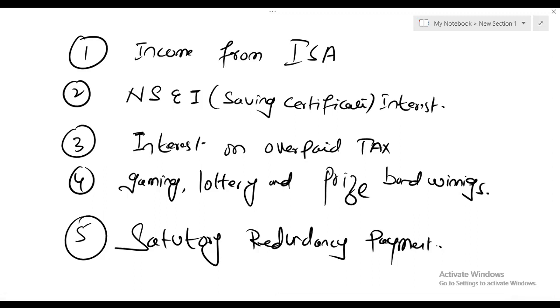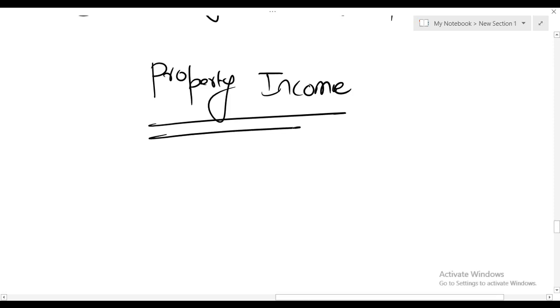From the next class, inshallah, we will start a proper topic. The name of the proper topic is property income. So inshallah, in the next class, we will start property income. And after completing property income, which is not a big topic at all, we will start a very, very important topic. The name of the topic is employment income, and normally employment income comes in ATX. But first we will be studying property income, and after property income we will start employment income.